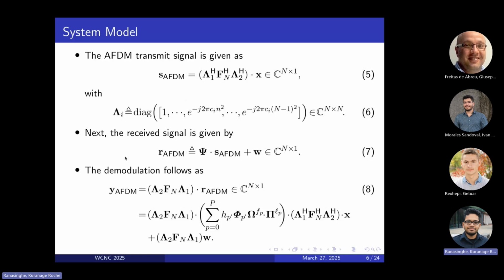Straightforwardly, the received signal can be given by equation 7, where we had that psi from before. And this is the time domain relationship, right? And now we can demodulate this signal as follows to get equation 8.